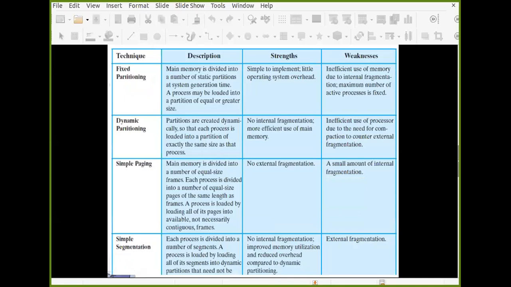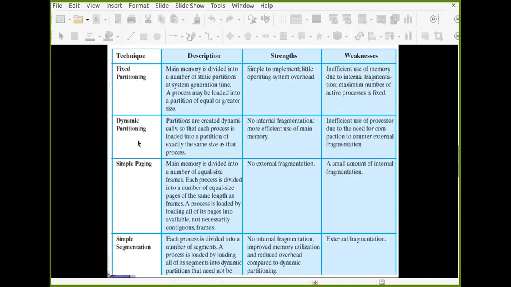So now this is a simple comparison between these 4 different schemes. First, fixed partitioning. Main memory is divided into a number of static partitions at system generation time. A process may be loaded into a partition of equal or greater size. What is the strength of fixed partitioning? It is simple to implement, with very little operating system overhead. But what are the weaknesses? Inefficient use of memory due to internal fragmentation, and the maximum number of active processes is fixed.